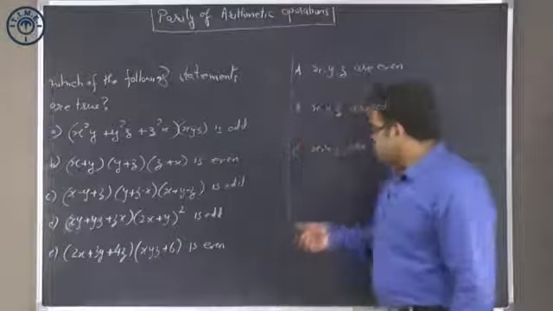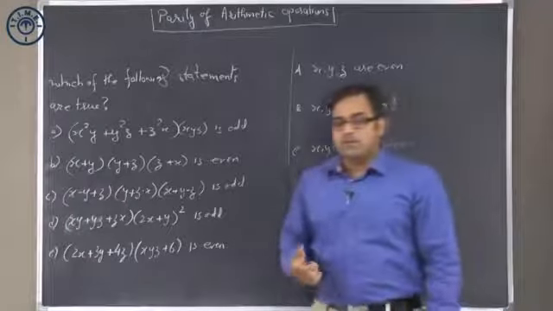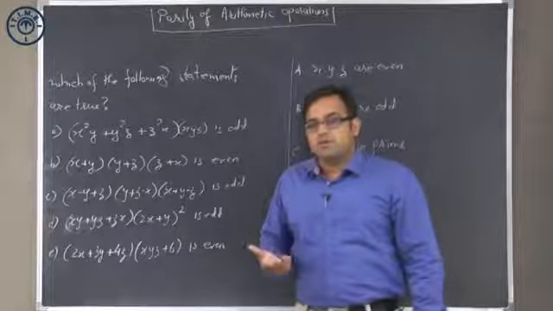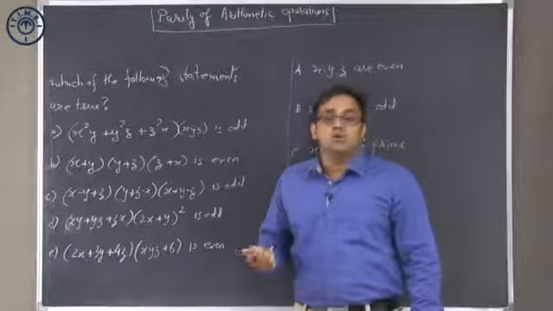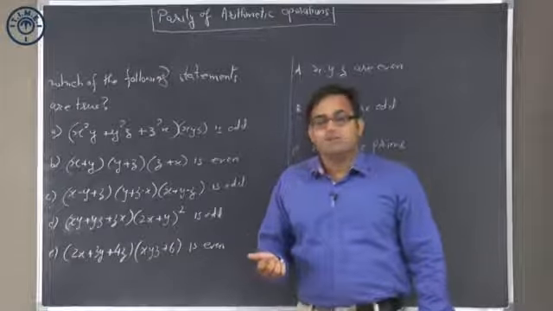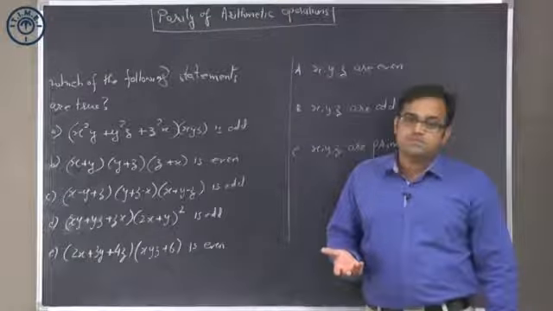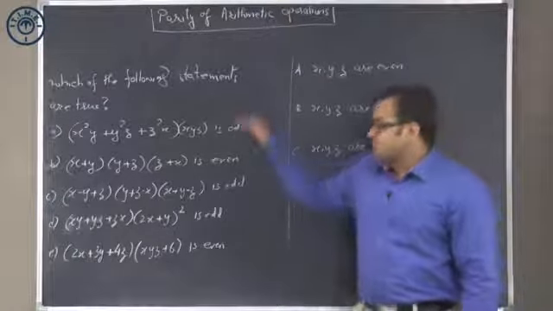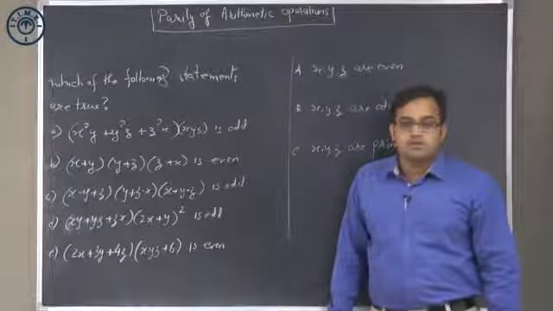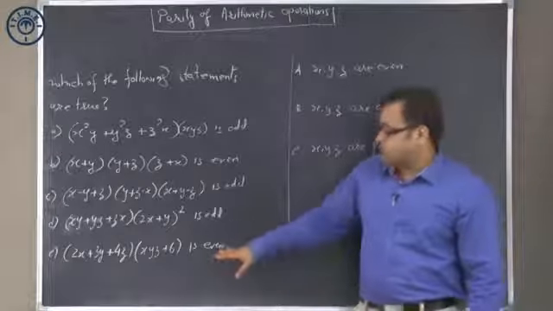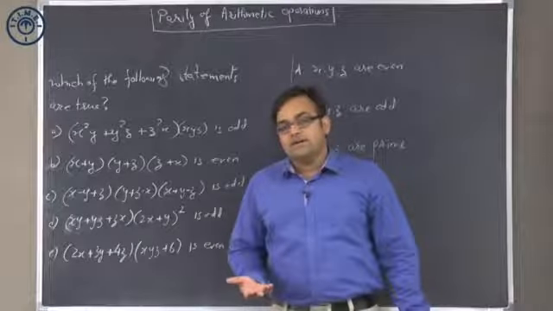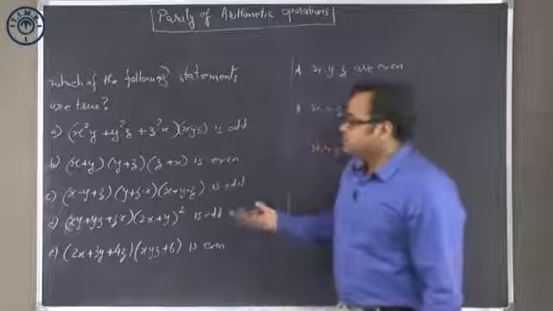The third one, wherein X, Y, and Z are prime numbers, would be slightly more complicated. Because if I am looking at X, Y, Z being prime numbers, now there may be a 2, there may not be a 2. In case there is no 2, then X, Y, and Z become normal odd numbers. And if X, Y, Z become normal odd numbers, then they will follow the same procedure as for odd numbers. So in that case we know what will happen: except for this last one, all the 4 statements would be true. However, if I look at the possibility of a 2 being there, then this becomes slightly different.